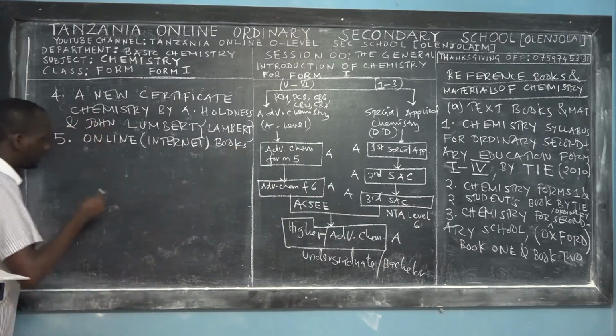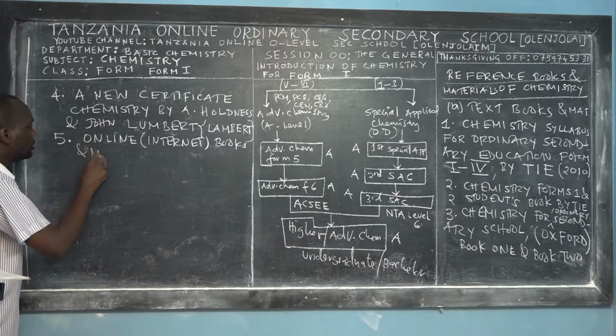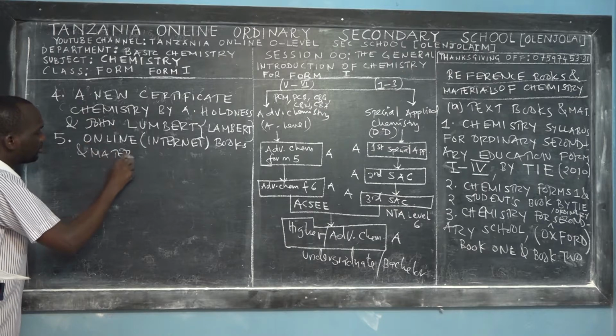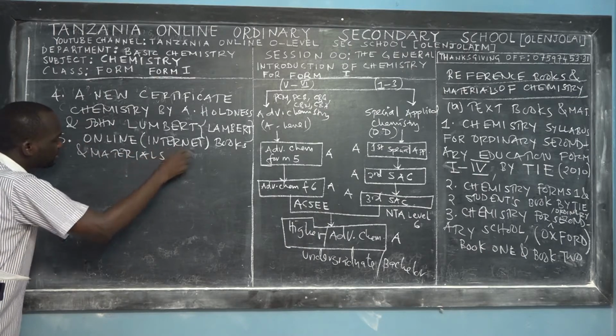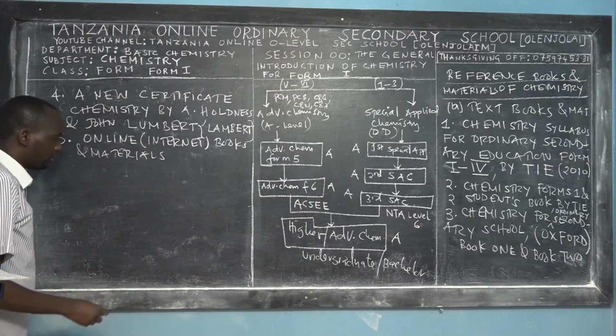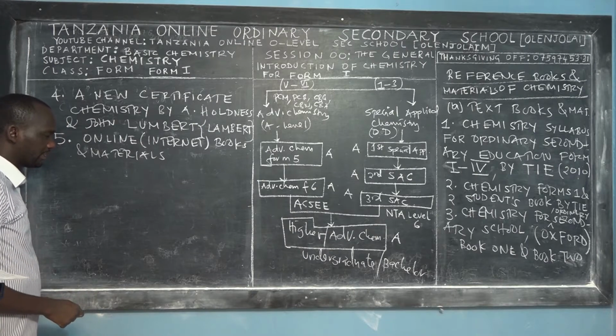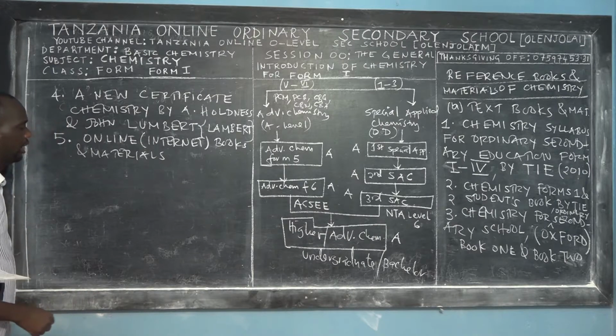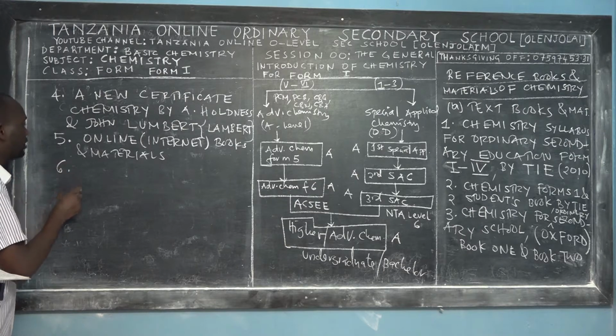You should have a syllabus beside you and materials. Online is full of syllabus, chemistry books for ordinary level, and chemistry materials for Form 1, Form 2, Form 3, and Form 4.